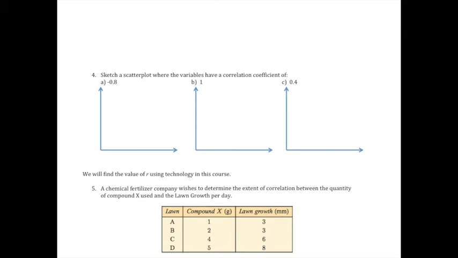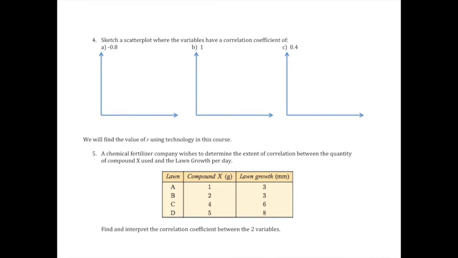Okay, now I've given you a few numbers. I want you to sketch a scatter plot, with dots, where the variables have a correlation coefficient of this. So we've got -0.8. Can you describe it to me? How should I draw my dots? Downwards? Yep. Little bit of a gap, so not a perfect line. So maybe something like this, maybe even closer, I don't know. Something like that.